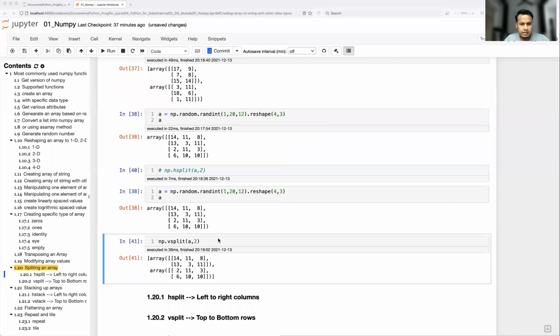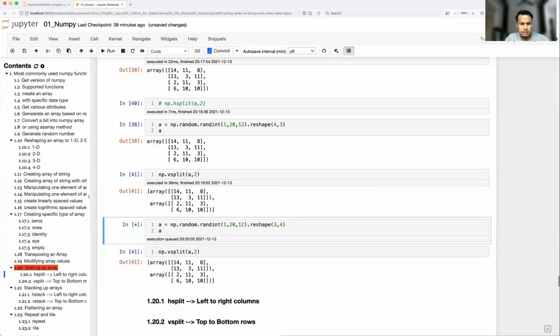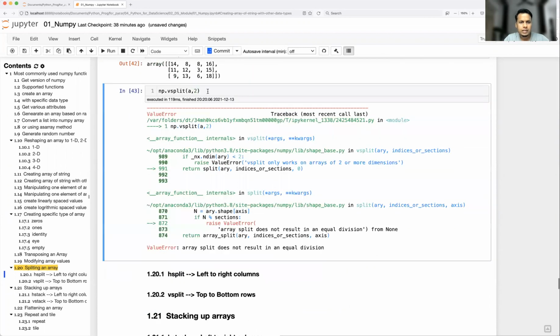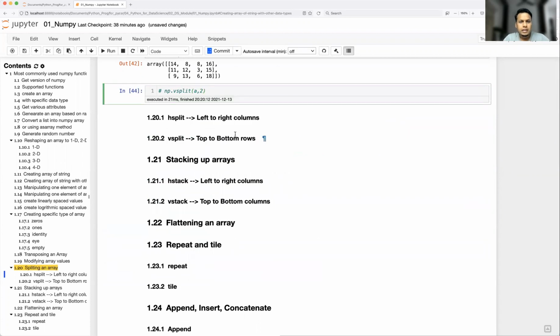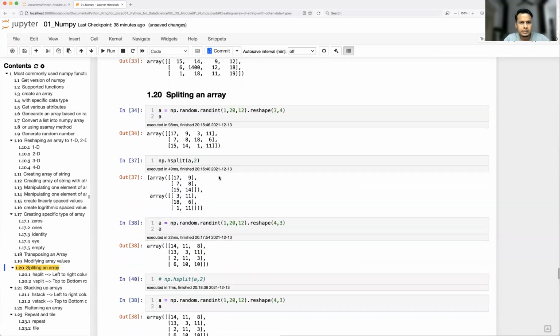Okay. Now, will you be able to split when you have 3 by 4? It is going to throw the same kind of error, right? So let's do that. 3 by 4, and here I'm going to split. It is going to throw the same error, right? So that's how you understand about vertical split and horizontal split. I'll comment it, you guys can run it. Okay, so horizontal split, left to right columns, top to bottom rows. That's what we did here.